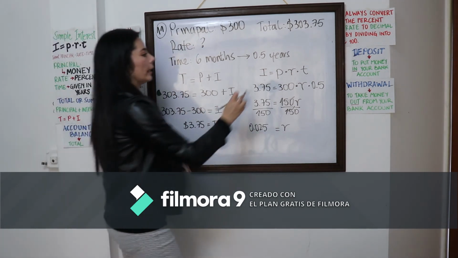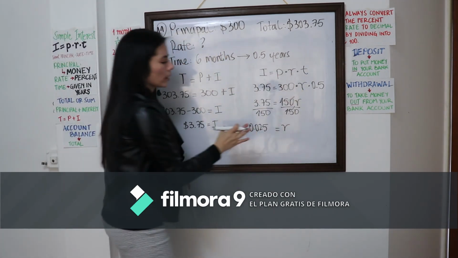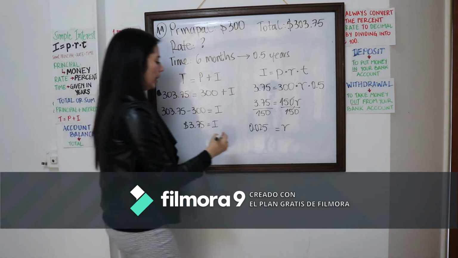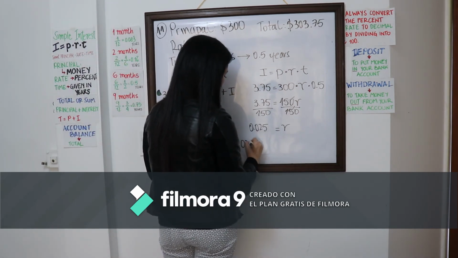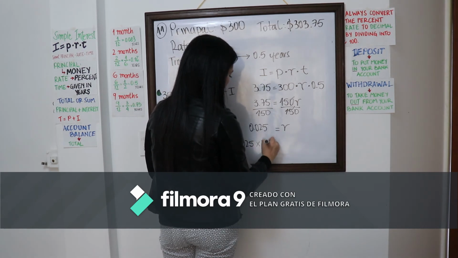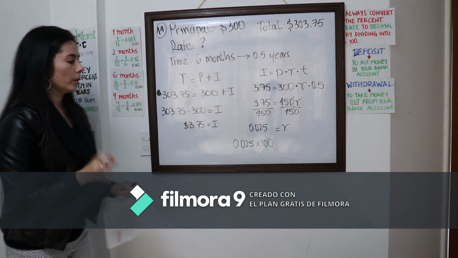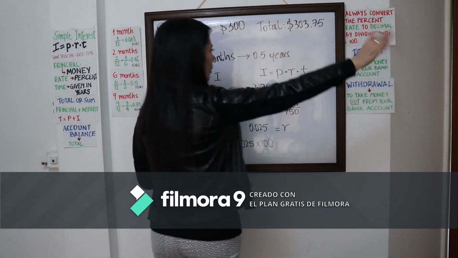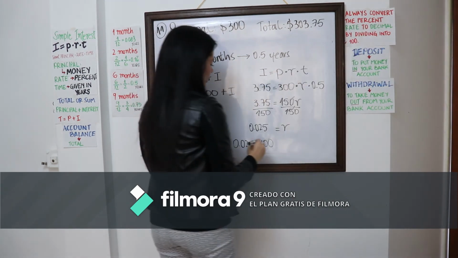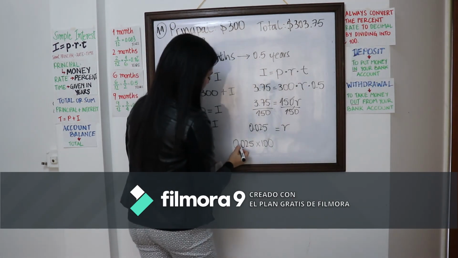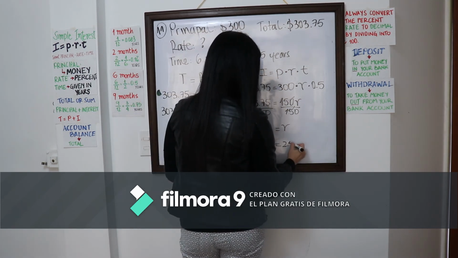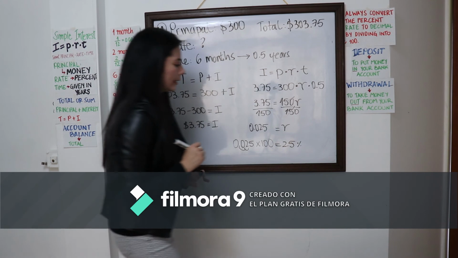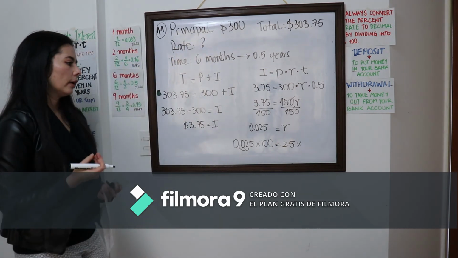Now remember, in the formula, the rate is always going to be a decimal. So we actually need to do an extra step, and that is to take the 0.025 and multiply it by 100. Now remember, when we multiply, the decimal point goes to the right. How many times? Twice, of course. 1 and 2. So we're going to have 2.5%. That is the rate that we got.